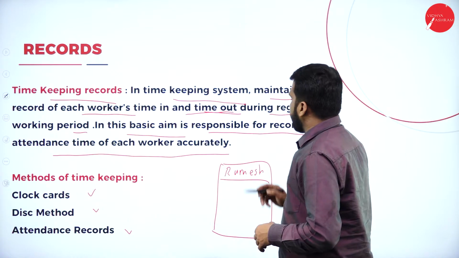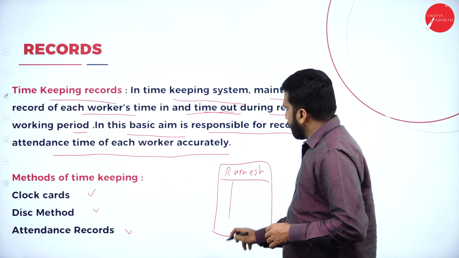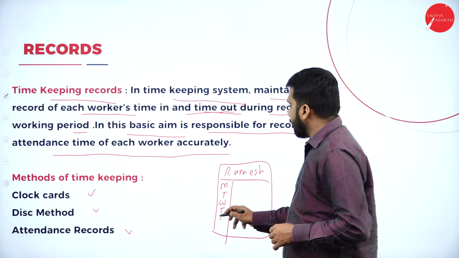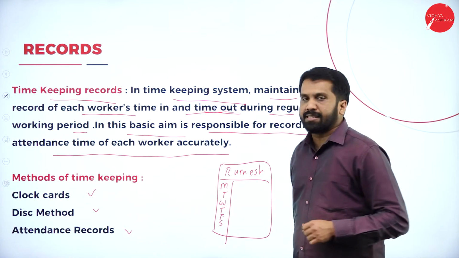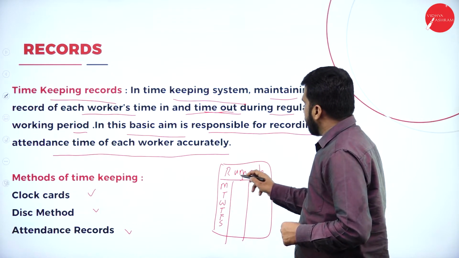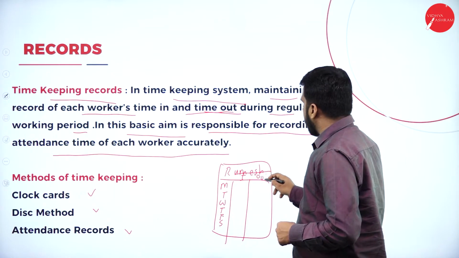His name is Ramesh. Now, this is your Monday, Tuesday, Wednesday, Thursday, Friday, and Saturday. So this is log in, this is log out.